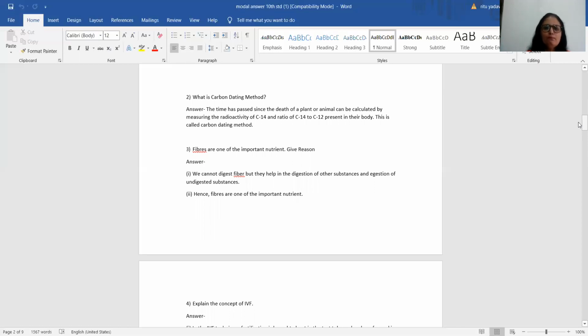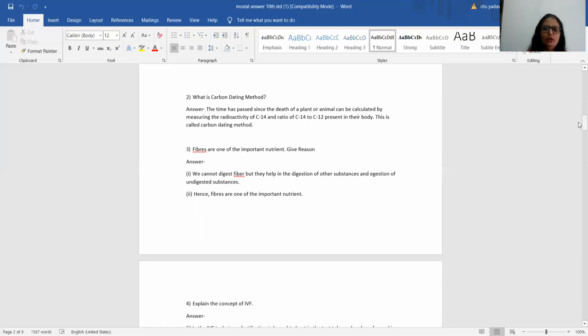The time that has passed since the death of a plant or animal can be calculated by measuring the radioactivity of C14 and the ratio of C14 to C12 present in their body. And this is carbon dating. Basically, students, here C14 and C12 are nothing but the isotopes of carbon.